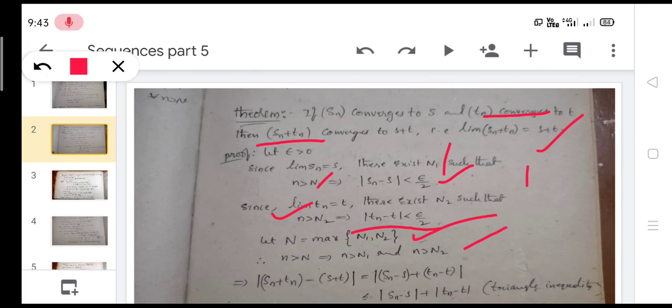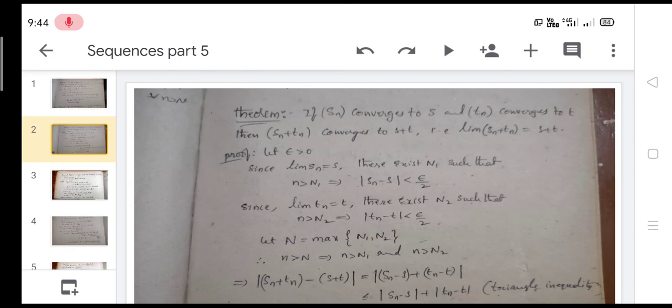Here consider modulus of Sn plus Tn minus S plus T, rewritten as modulus of Sn minus S plus Tn minus T. Now divide the modulus, separate the mods according to triangle inequality. This is less than or equal to modulus of Sn minus S plus modulus of Tn minus T.